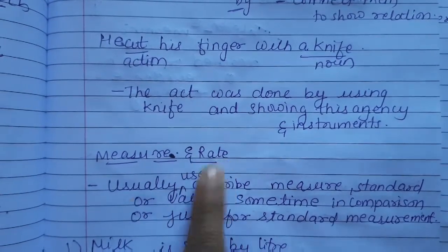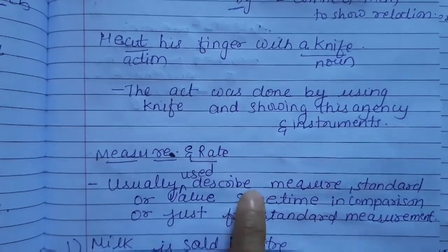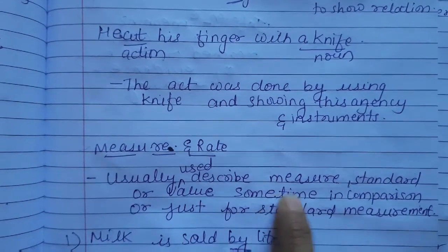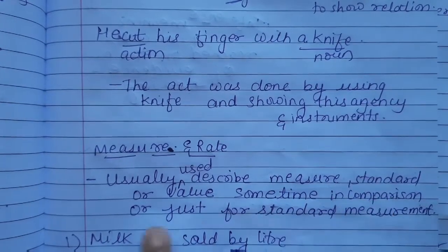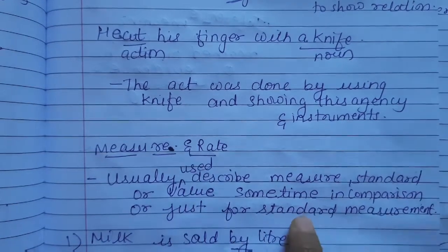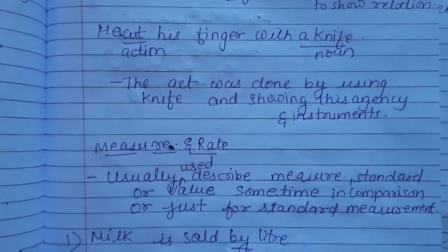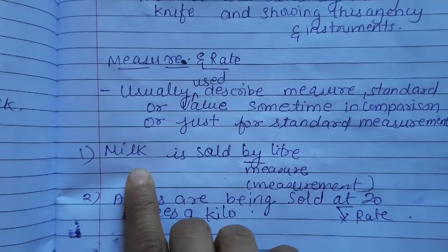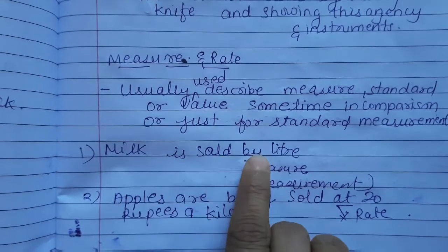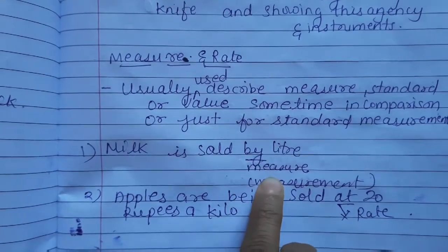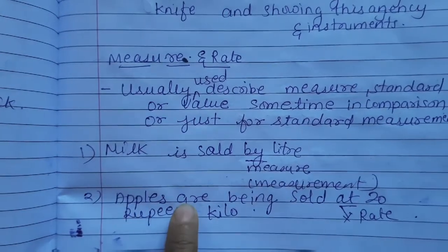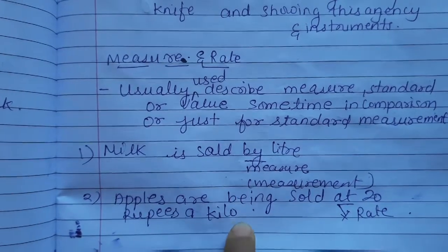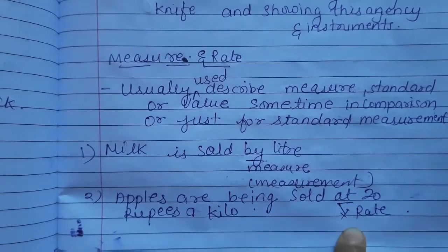Next we will talk about measure and rate. Usually used to describe the measure, standard, or the value. Sometimes it is used in comparison or just for standard measurement. Let's see. Example, milk is sold by liter. Here by is used for measure. Apples are being sold at 20 rupees a kilo. At is used for rate.